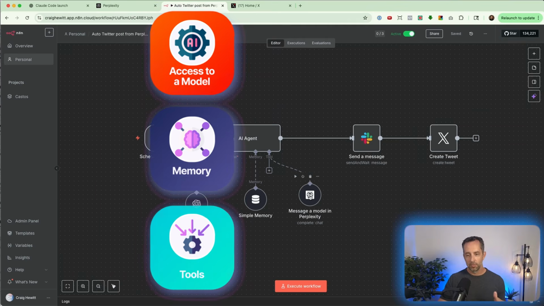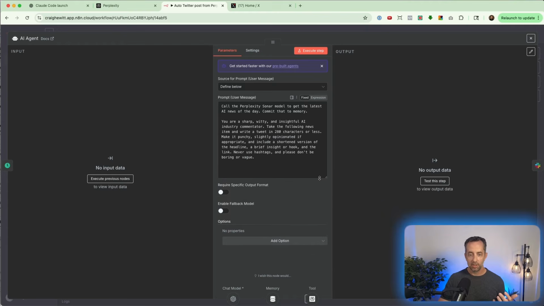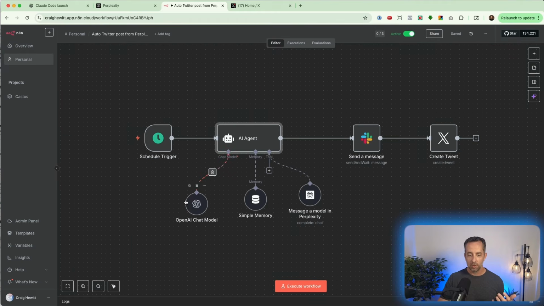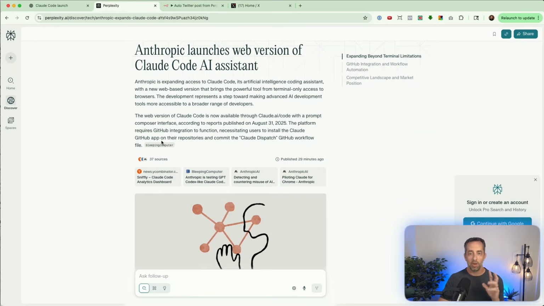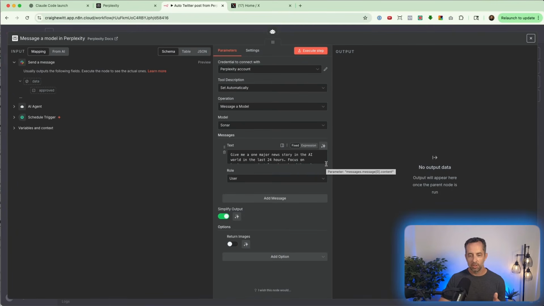Okay, so an agent has a model that it has access to. It has memory and it has tools. And that's basically what we did here. We created an agent with this thing that it should do. And the tools that it has access to are OpenAI as a model, just like we used ChatGPT. It has memory, which in this case is me, my memory, because if I saw this and was like, oh, I've already tweeted about this, I wouldn't write another tweet about it. So that's what it's getting at. It's like, hey, this should only be new information. And then it has access to a tool, which is Perplexity, and Perplexity's Sonar model in this case. Sonar is just the API tool. So API is just a way for two computer systems to talk.